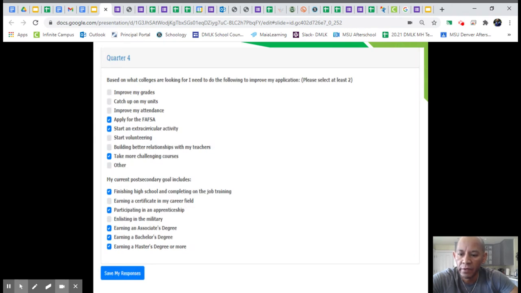Quarter four. These are really easy too, because all you're doing is selecting. So we've talked about what colleges are looking for, and these are some of the areas that colleges are looking for. So it says, based on what colleges are looking for, I need to do the following to improve my application. Again, you can think of this from college or you can think of this from work, but it says